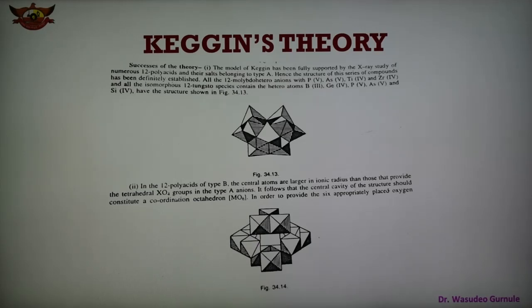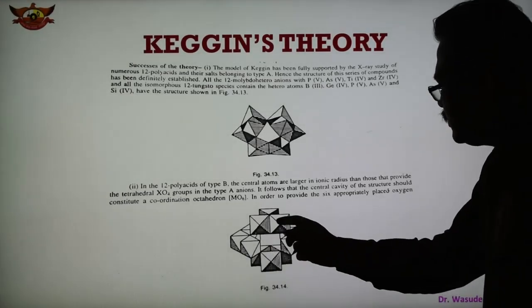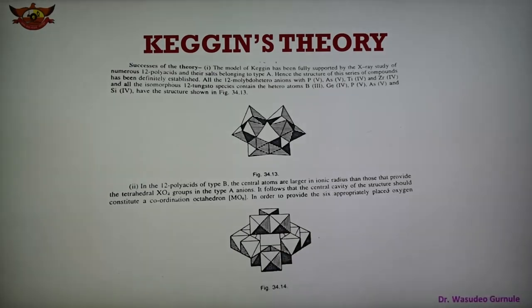Therefore, it is shown that the dodecatungsten structure has just such a central octahedron, as shown in the figure. Here is an octahedron, and this is the central arrangement. The 12 polyacids of type B are shown here.